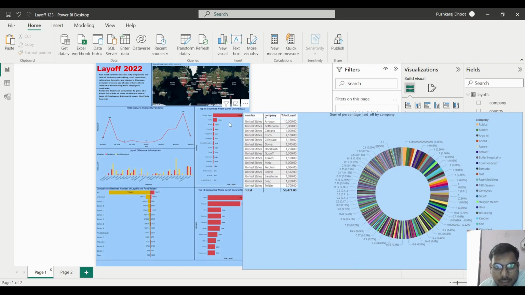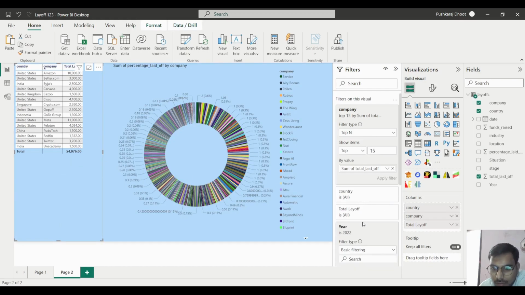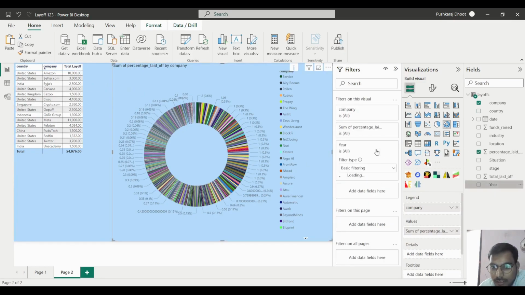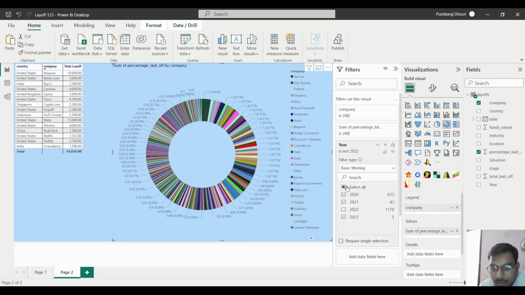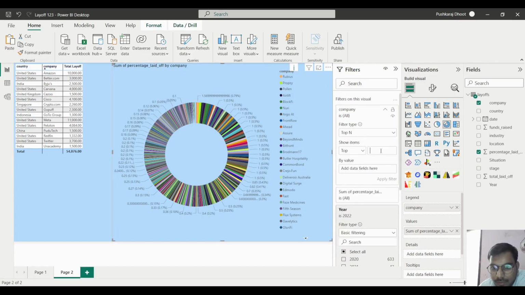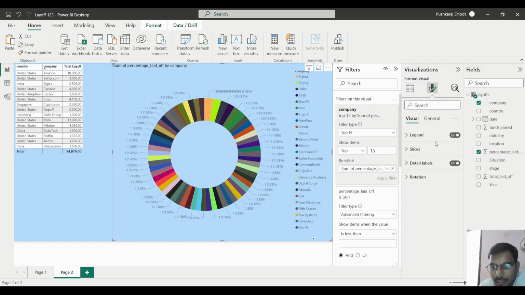After that, here we have to add one more filter, like in the basic filtering we had done. Here also we have to add that. In the year we have to take only 2022. Here for the companies, we have to see the top 15 companies as per the percentage of laid off, and apply the filter. And here we will change the title first.